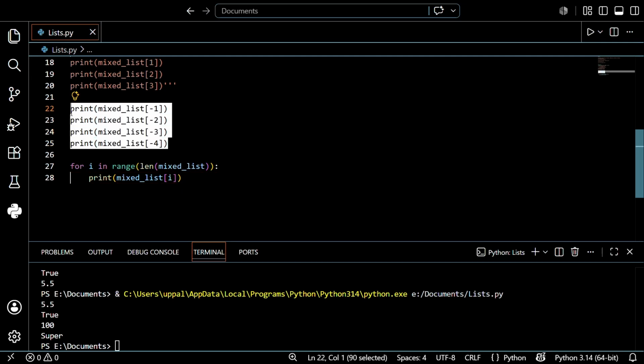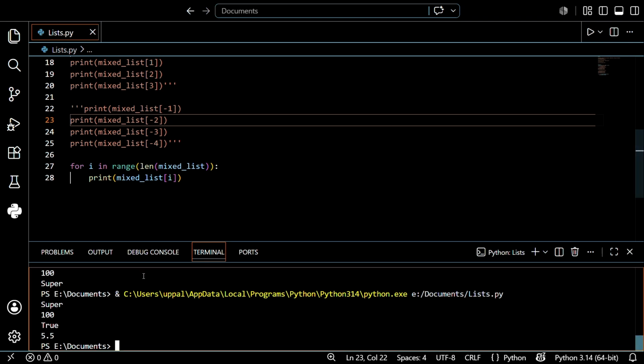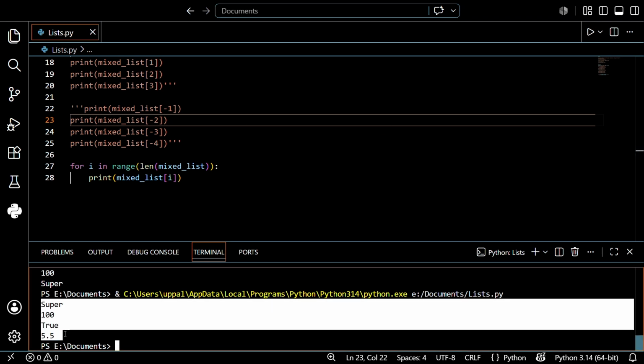Before that I just want to hide this. After that I want to save this first. I just want to run this. See, again what will happen, super 100 true 5.5. So why are you using this?